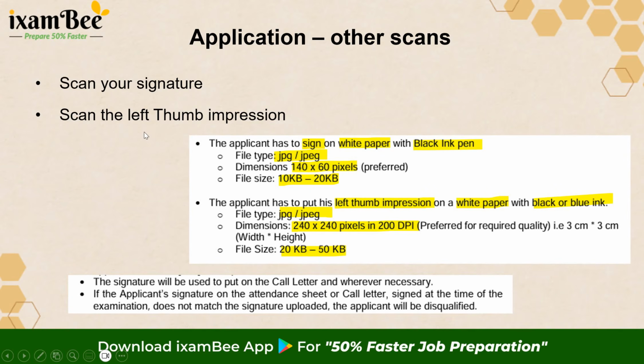You also need to take an impression of your left thumb and scan that. The left thumb impression should also be taken on a white paper with either a blue or a black ink. Again, it should be a JPG or JPEG file of size 20 to 50 KB and with dimensions of 240 by 240 pixels. Right? So these two also you need to prepare and keep a scanned copy with yourself with these size dimensions.